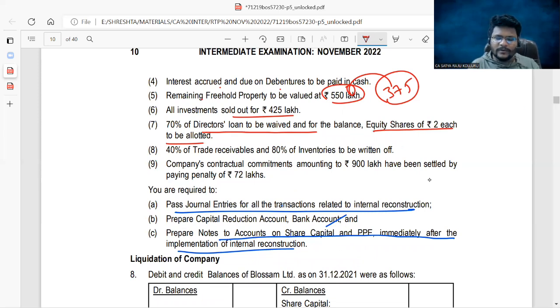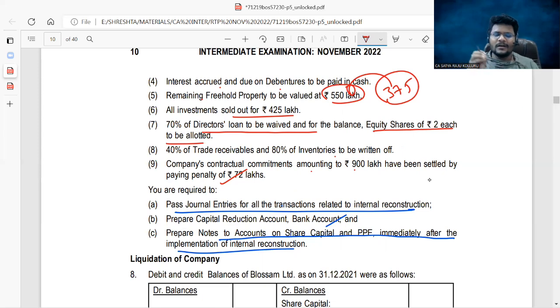40% of trade receivables and 80% of inventories to be written off. Reconstruction to trade receivables and to inventories as per their percentage, just you can work out the amounts. Company's contractual commitments amounting to 900 lakhs have been settled by paying a penalty of 72 lakhs. Reconstruction to bank 72 lakhs.